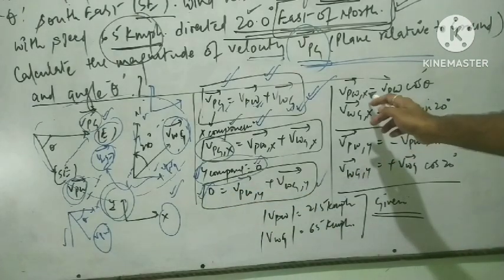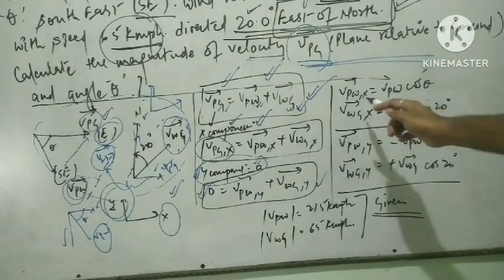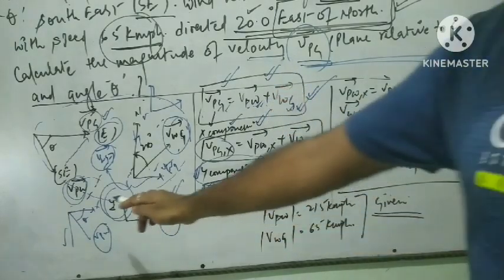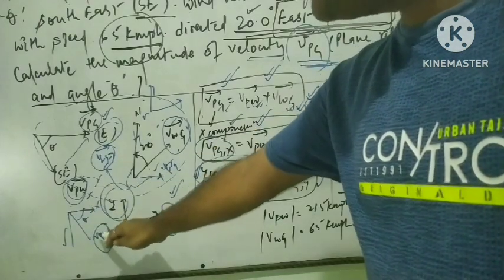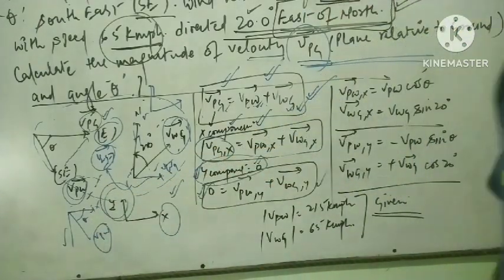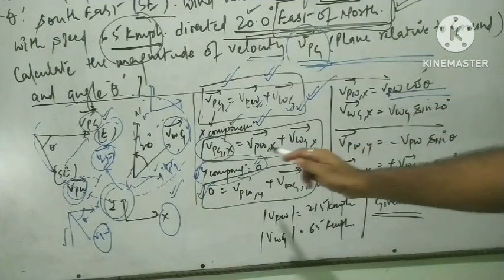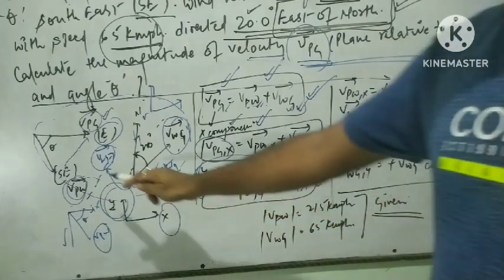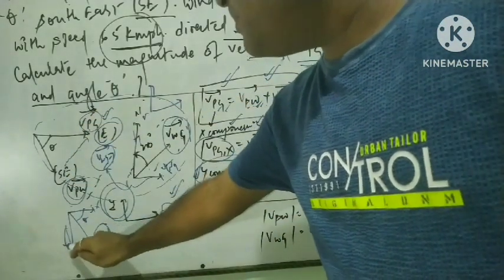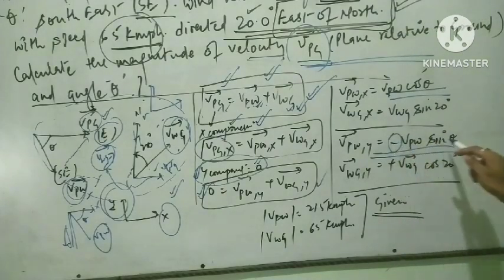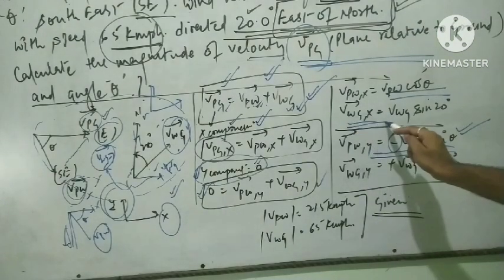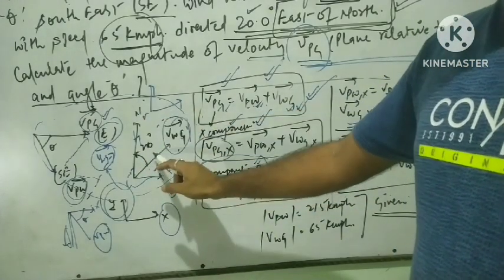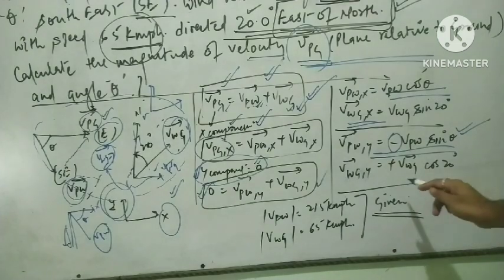Now simply resolving these things, you can easily see that VPWX will be the velocity of the plane with respect to the wind in the x direction. When I resolve it in the x direction, it will constitute the cosine: VPW cos theta. Similarly, if I take the y component of VPW, it will be towards the downward direction, that's why I have written the negative of VPW sin theta. Similarly, you can see the VWG resolution: for 20 degree, cos will be the y direction positive and sin will be the horizontal x direction, that is also written here.